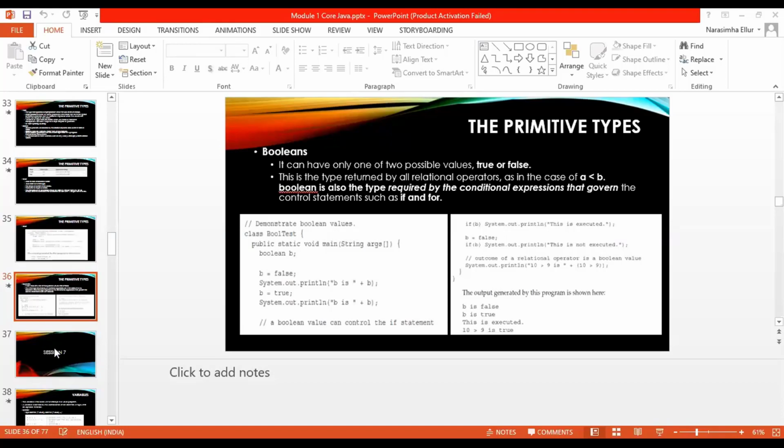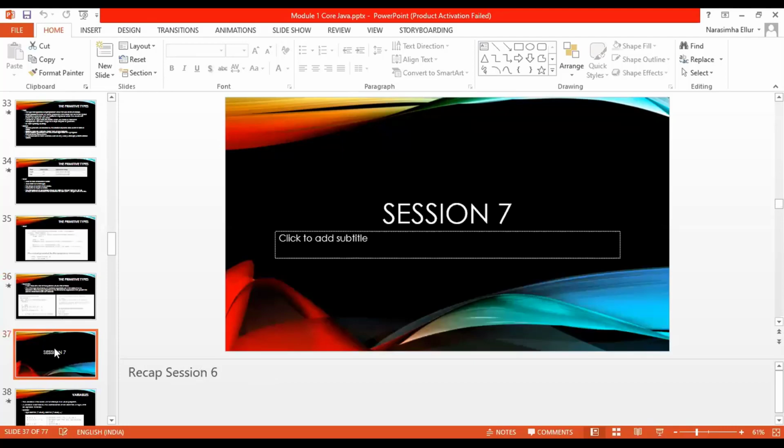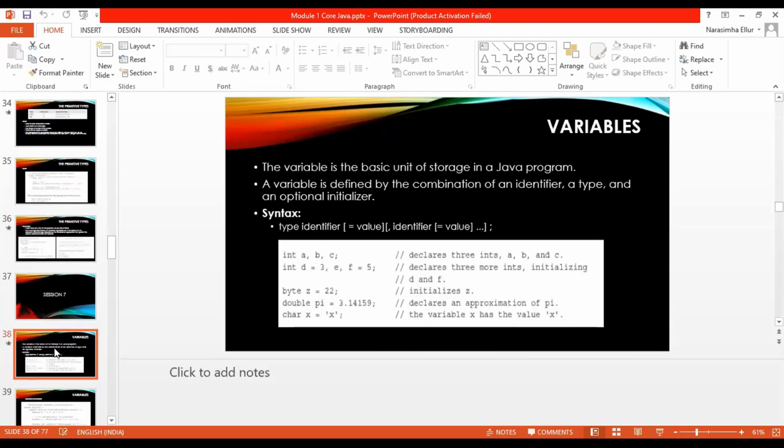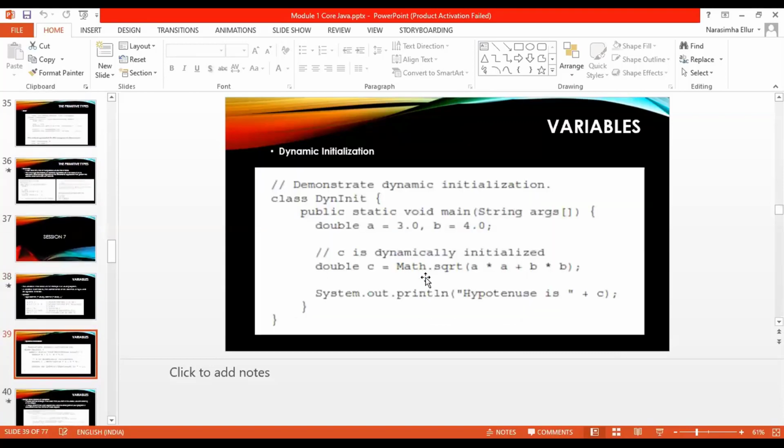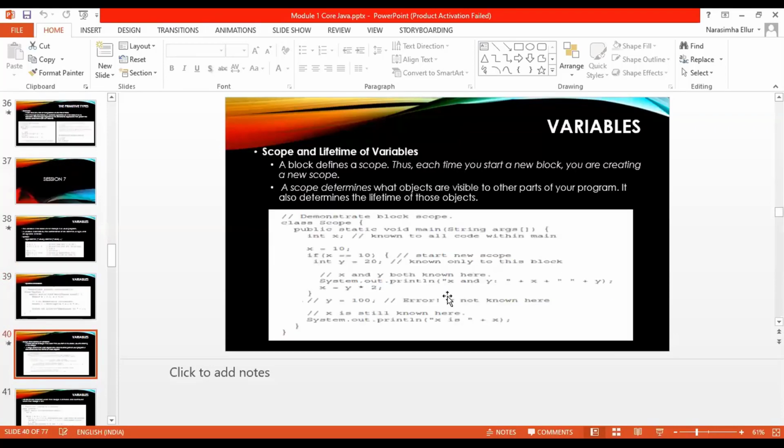So in today's class, I have to discuss a topic called variables. You might already know what a variable is and how to use it. It doesn't take much time to explain what a variable is. The problem comes when I have to explain the concept of scope of variables. Even this you can understand easily if you have basic knowledge of C programming.